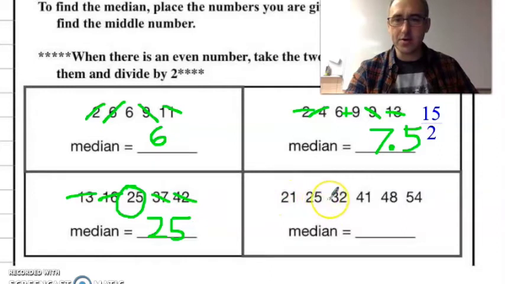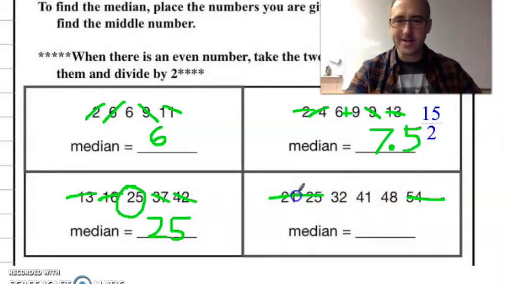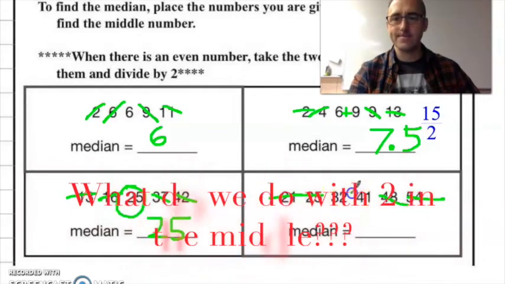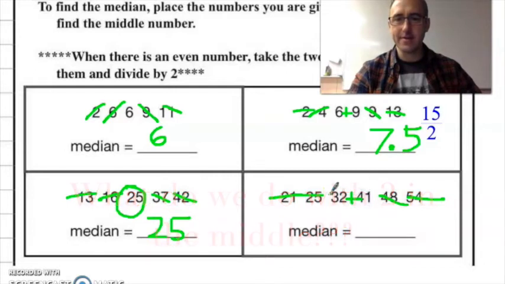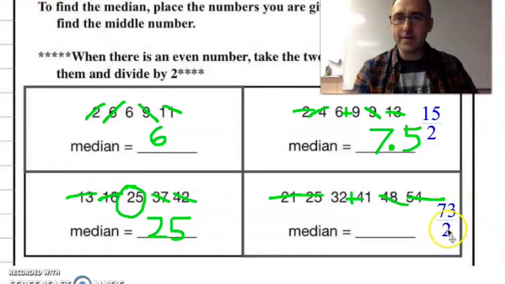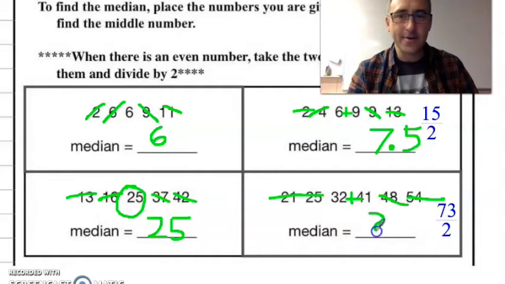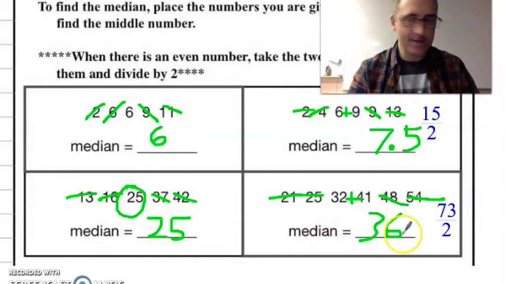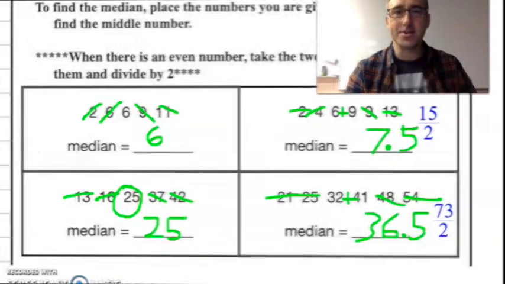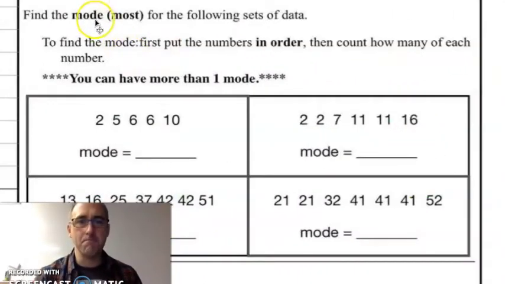Are these in order? Oh, we were so easy on ourselves. One on each side. Make sure, 2. Oh, I got 2 in the middle. What do I got to do? That's right, I add them together. That gives me 73 divided by 2. Do I have an answer yet? No. You got to do the divide step. What did you get? 36 point... Nice job.